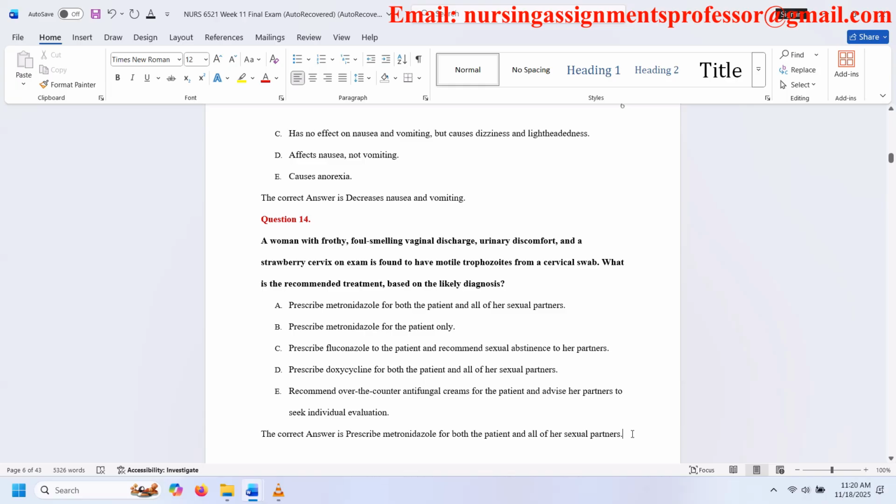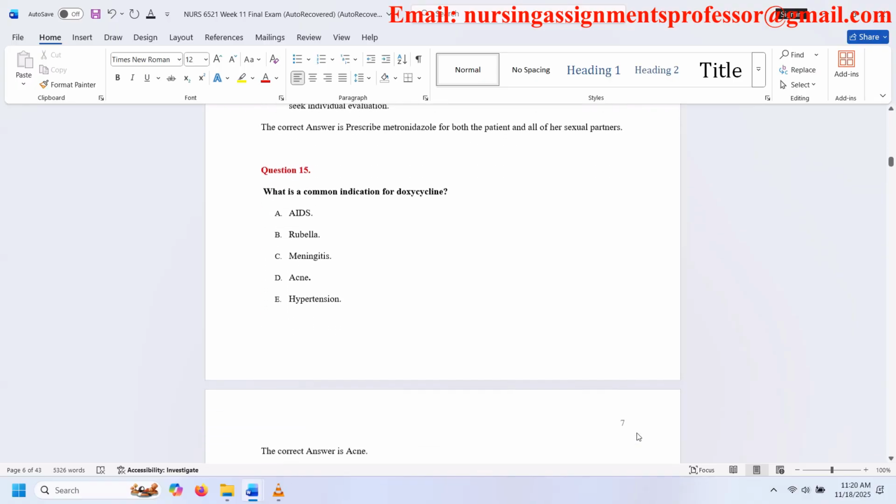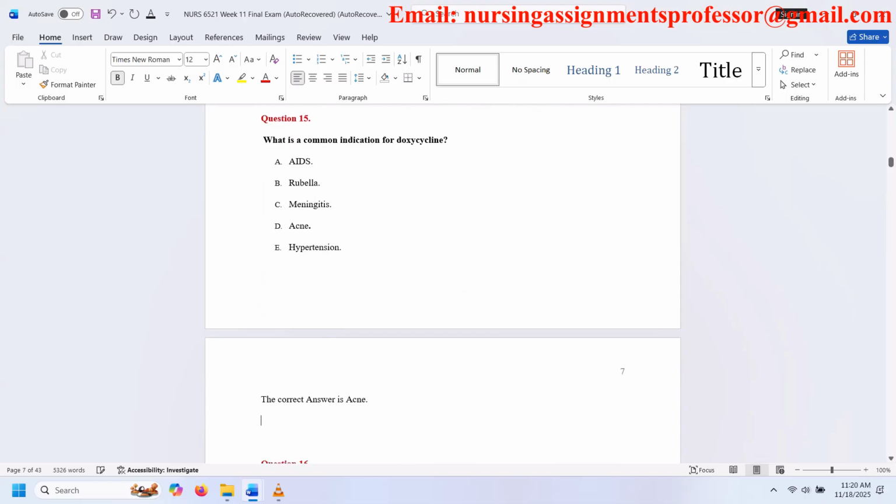E. Recommend over-the-counter antifungal creams for the patient and advise her partners to seek individual evaluation. The correct answer is prescribe metronidazole for both the patient and all of her sexual partners. Question 15. What is a common indication for doxycycline? A. AIDS. B. Rubella. C. Meningitis. D. Acne. E. Hypertension. The correct answer is acne.